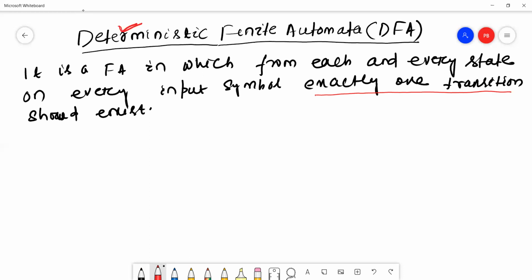Now we'll discuss the formal definition of deterministic finite automata, and how to construct the deterministic finite automata.